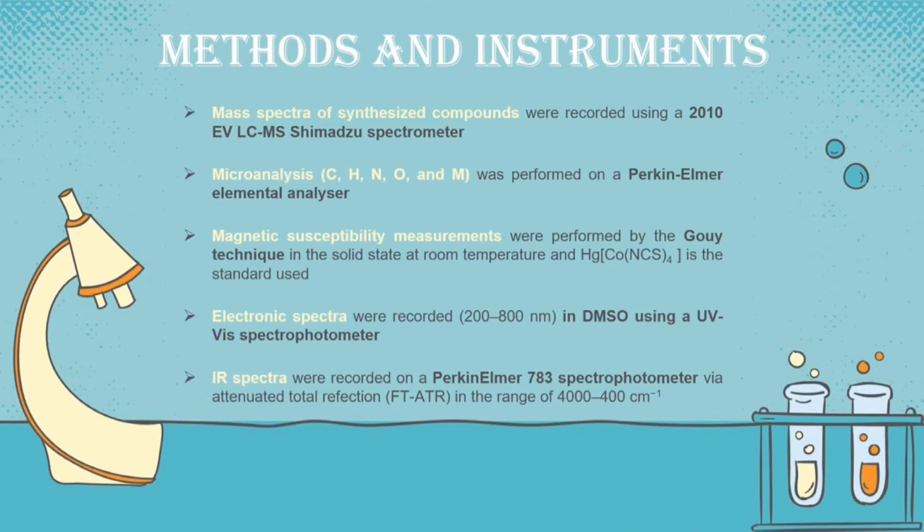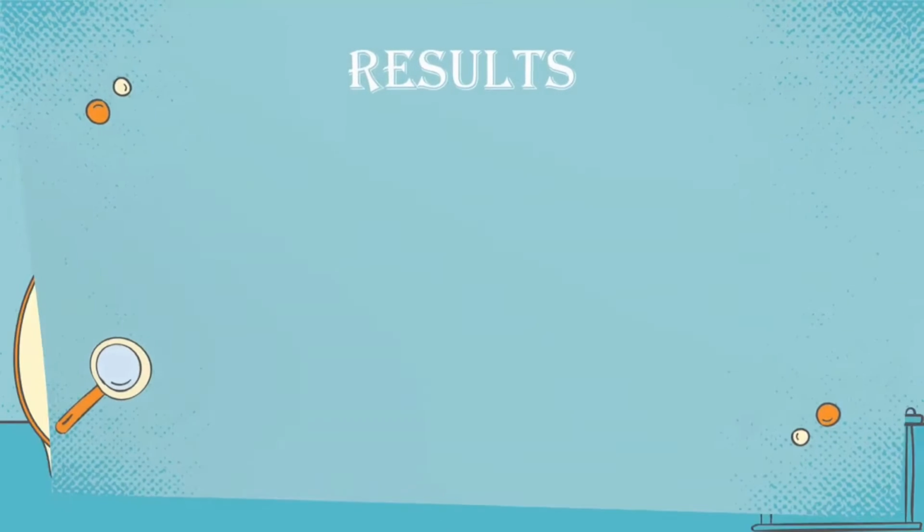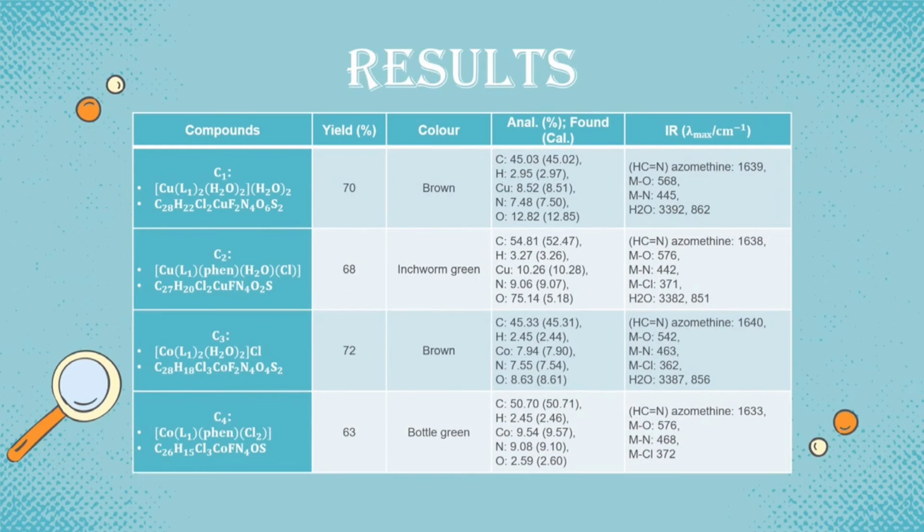The methods and instruments used in this experiment are shown in the slide. Analytical data of all the complexes C1 to C4 are summarized above. The results obtained are consistent with those calculated for the proposed formulae. The analytical, spectroscopic and magnetic data enable us to predict the possible structure of the synthesized complexes.